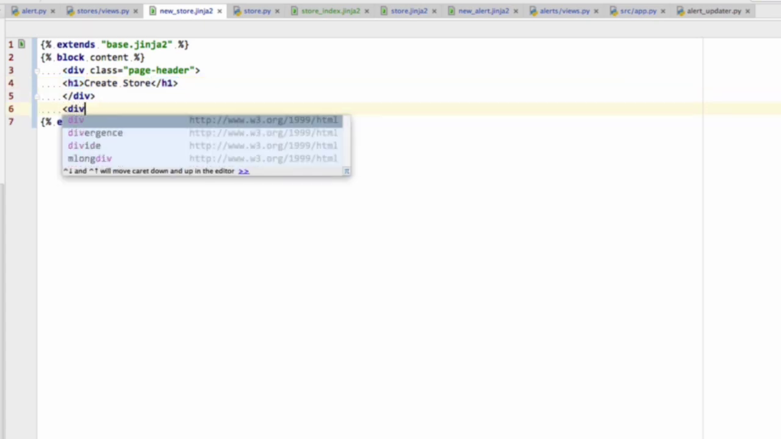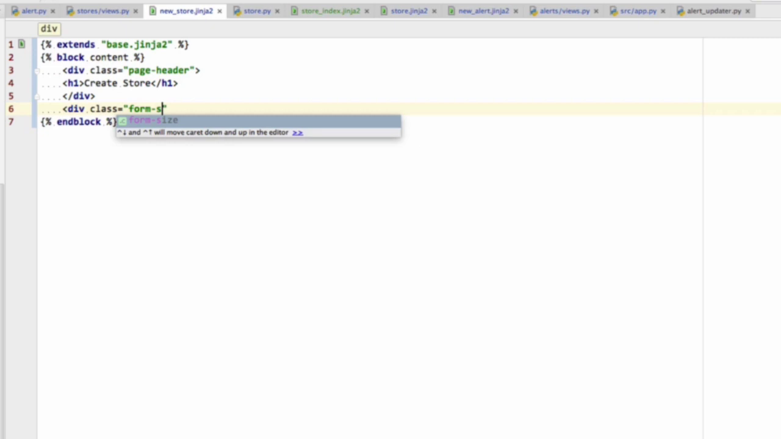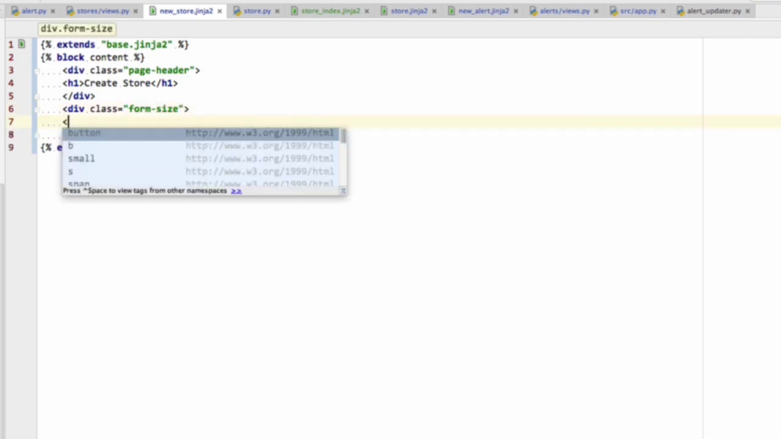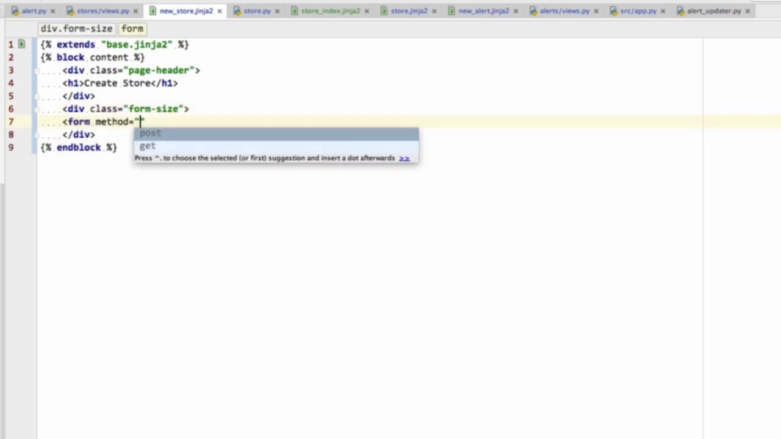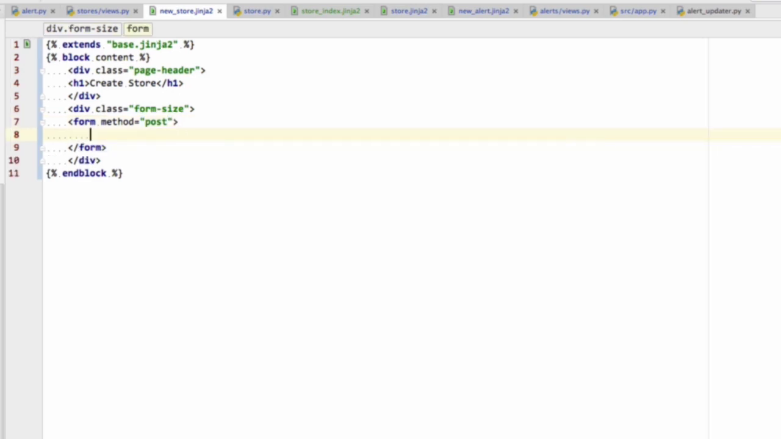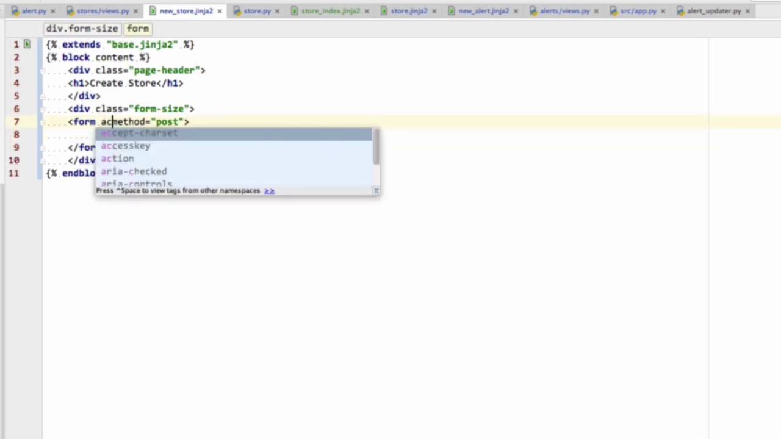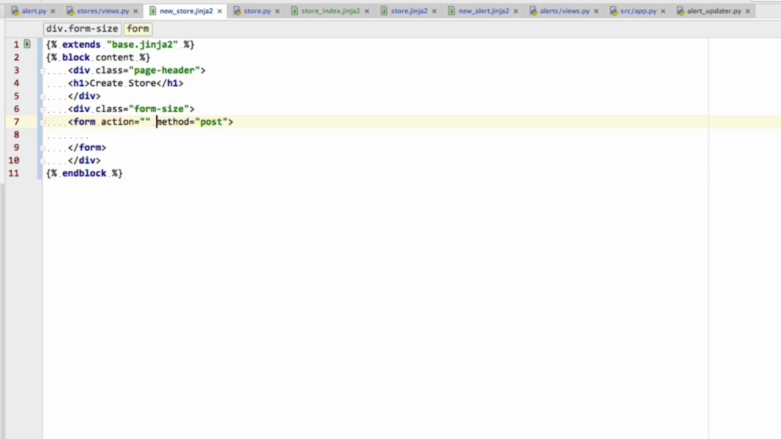And then in another div with class form size, we are going to put the form with method post. And remember that if we don't specify the action of the form, then the action is by default the current page. So this form is going to be sending data to the same page that the form lives in, which is what we want, because this page is accepting both get requests and post requests. And remember, the form is now going to be sending a post request.